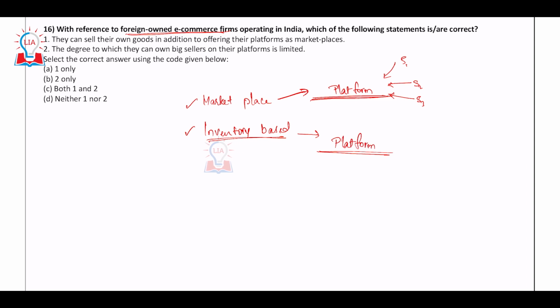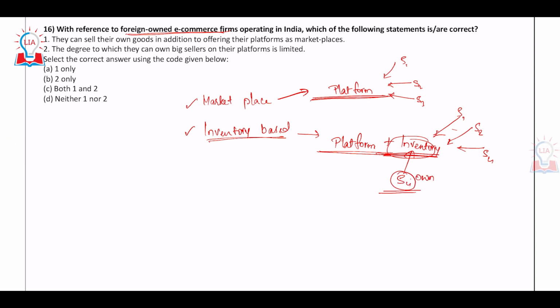Along with this, it has the ability to hold inventory, as in it can buy goods, store, and then sell on its own along with other sellers, seller 1, seller 2, seller 3. Along with this, the e-commerce business itself can make the selling, that is S4. It is its own. So it can store, it can buy from others and then sell.